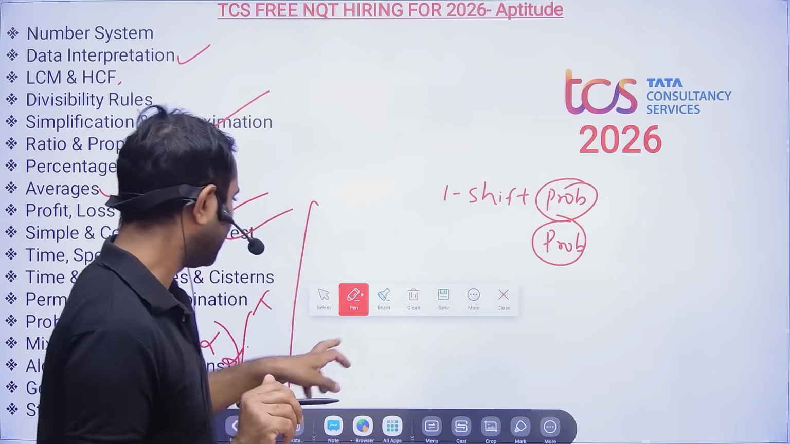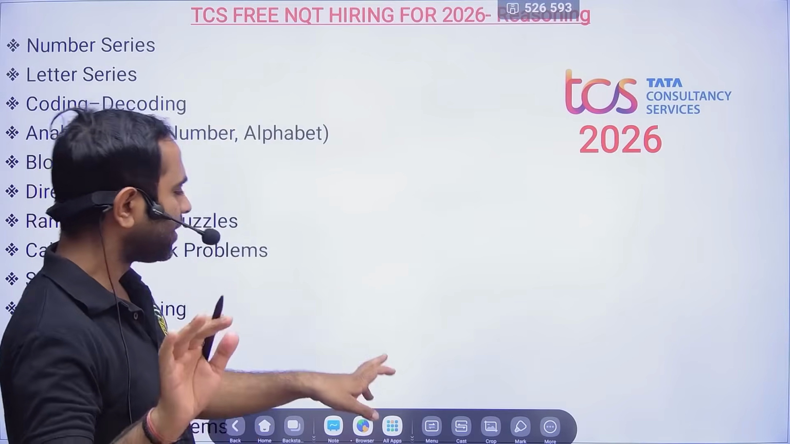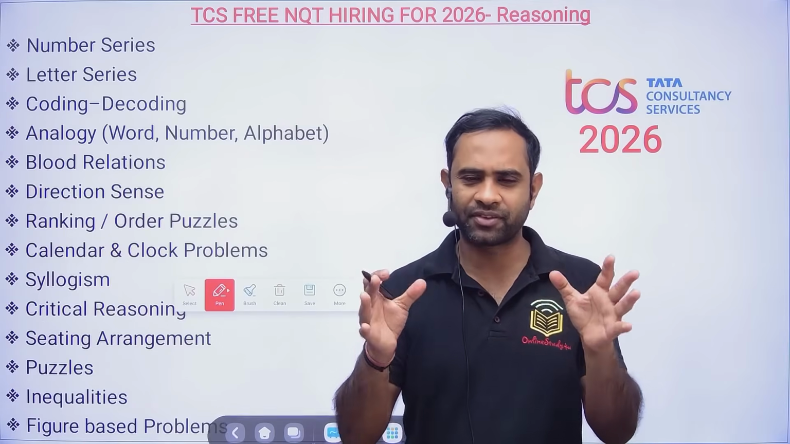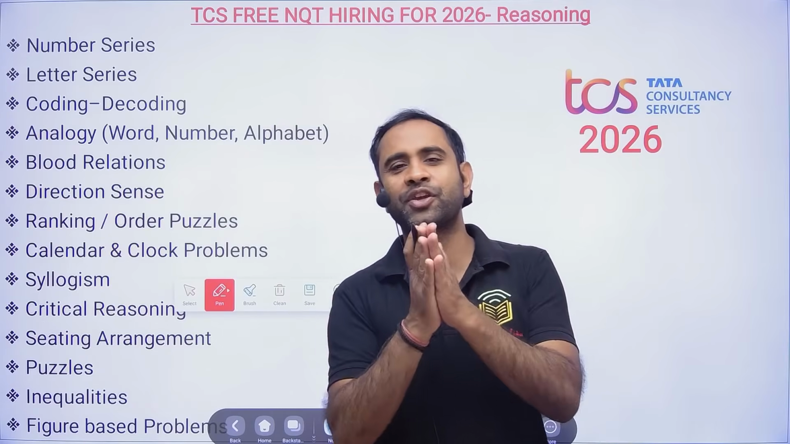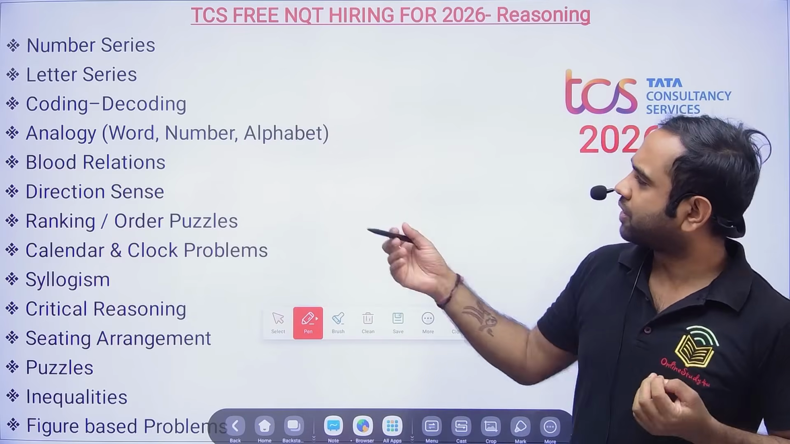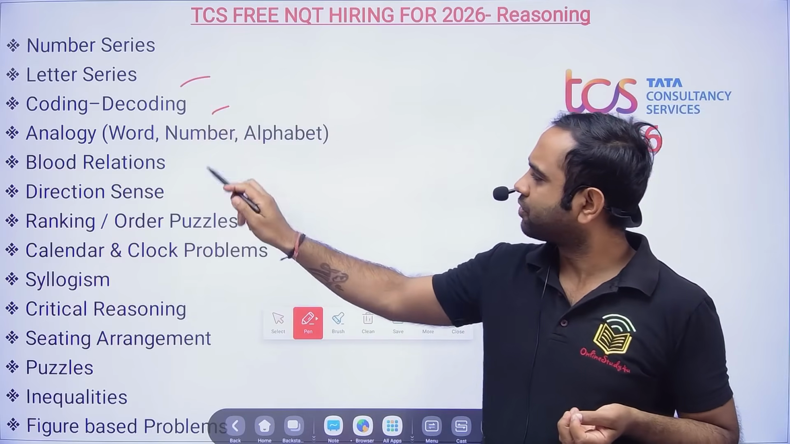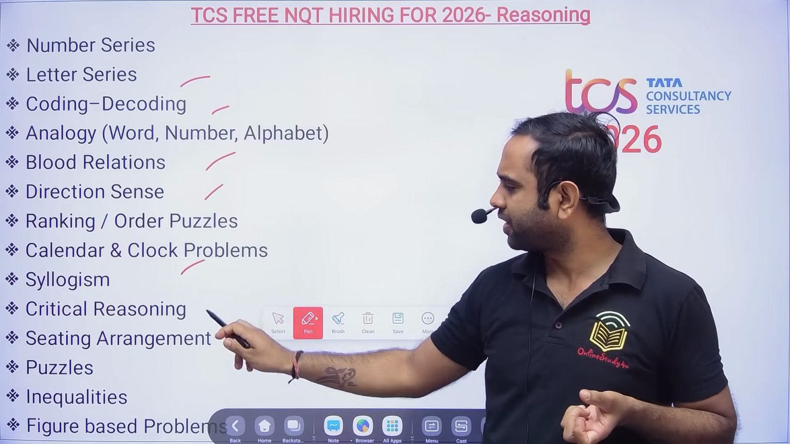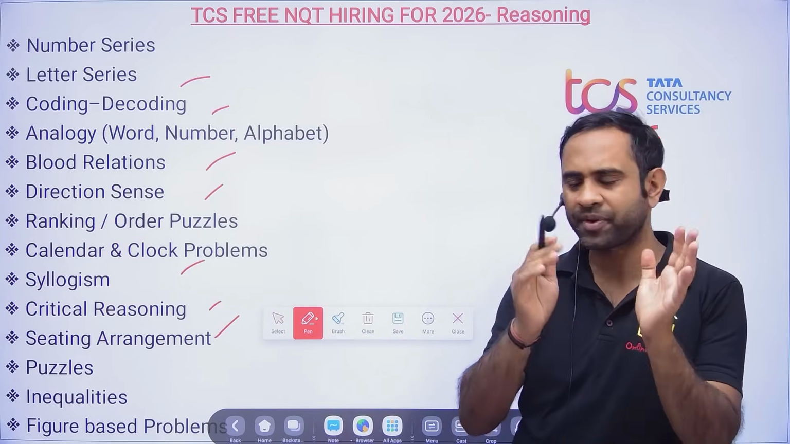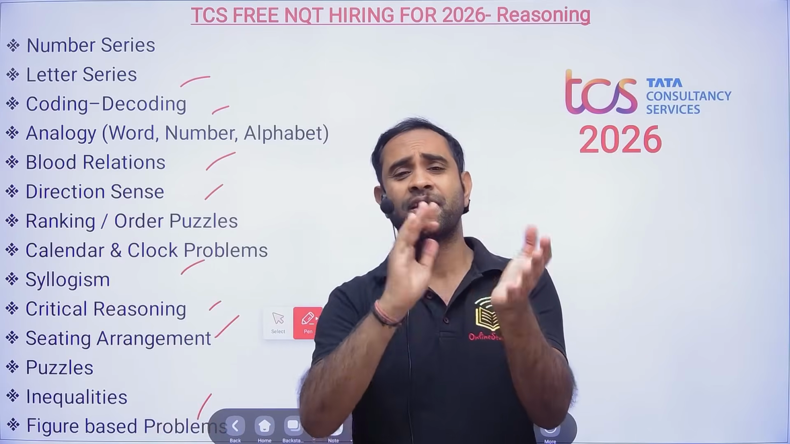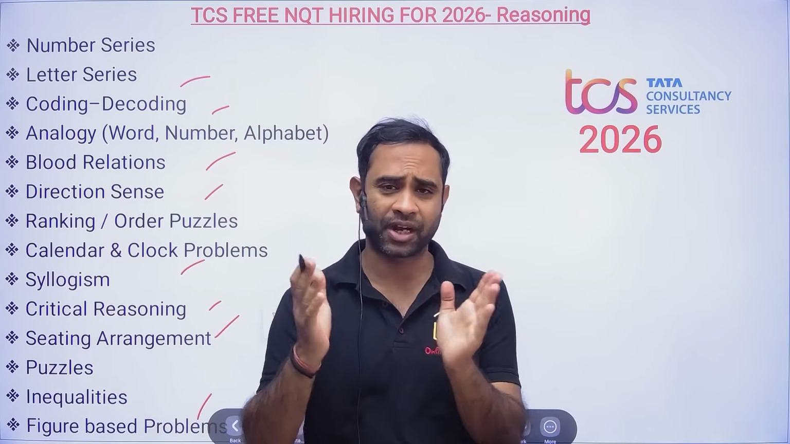Okay, the reasoning. If somebody is starting the preparation with only 5, 6 or 7 days left, then anyway you will say, bhaiya, God is your owner. So here: coding-decoding, letter series, blood relation, direction test, and then syllogism, critical reasoning, seating arrangement. So these are the topics, and figure based. Obviously, you cannot ignore figure based because cube and dice will be there. Some figure changing problems will be there, so you need to do that.